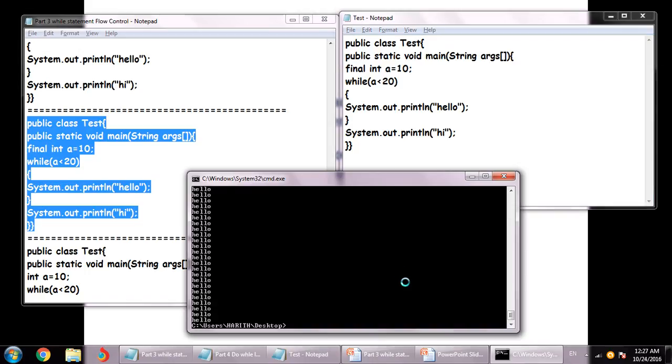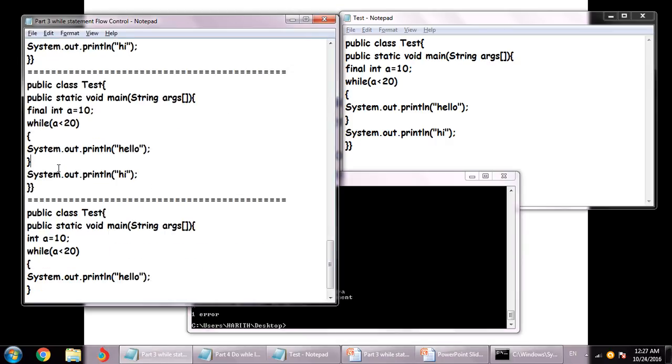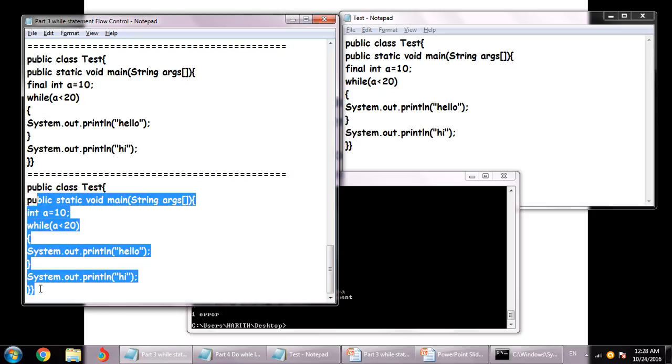So let me run this now. You see that the line is unreachable now. Now what happens is, say if I put the value as a variable, see I have removed the final from here. So what's going to happen is this will be treated as a variable. So now because the expectation is that a might change its value, although we know that in our program we haven't done so, the compiler is going to expect that the value may change.